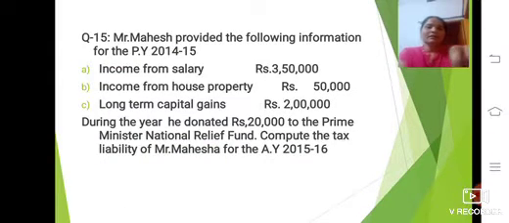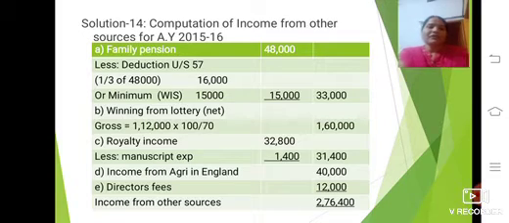Here the answer is like this. See in this table, solution to question 14, computation of income from other sources for the assessment year 2015-16. First I have taken it as per the given format. Family pension is 48,000, less deduction under section 57.